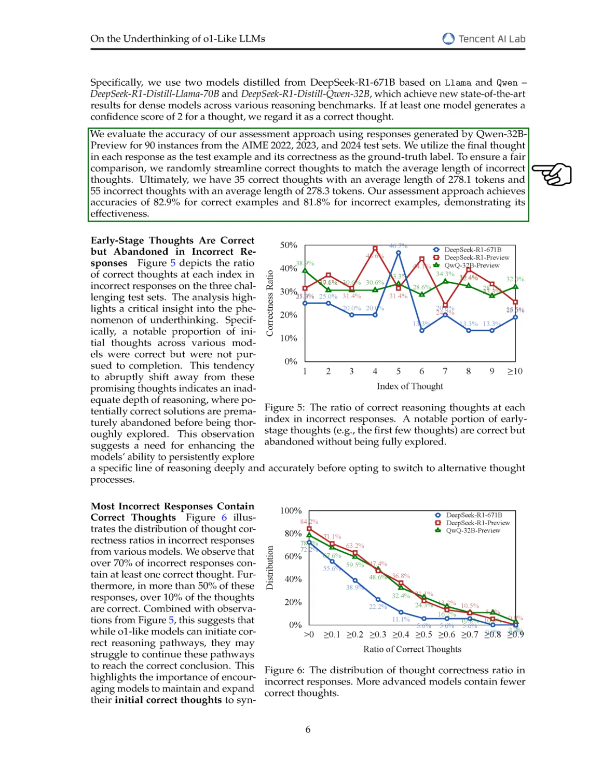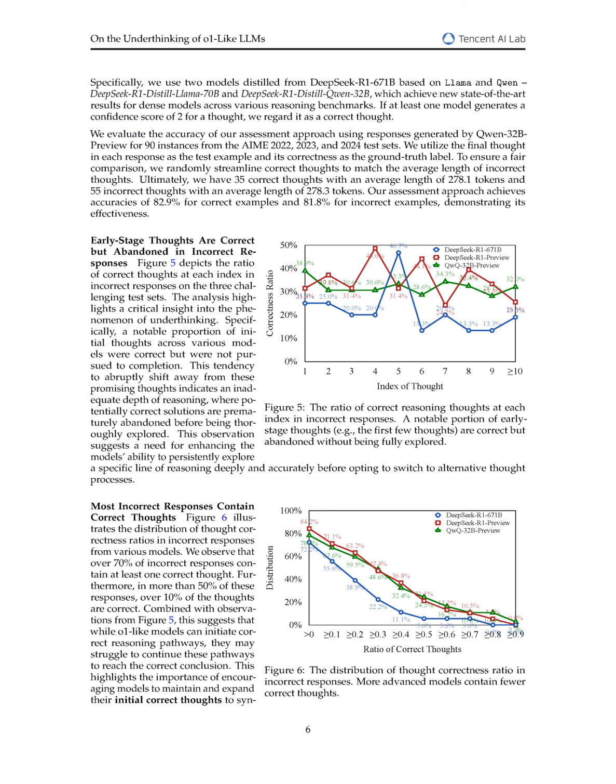We compared the final thought in each response to its correctness. We ensured a fair comparison by matching the lengths of correct and incorrect thoughts. Our results showed an accuracy of 82.9% for correct thoughts and 81.8% for incorrect thoughts, demonstrating the effectiveness of our assessment method.